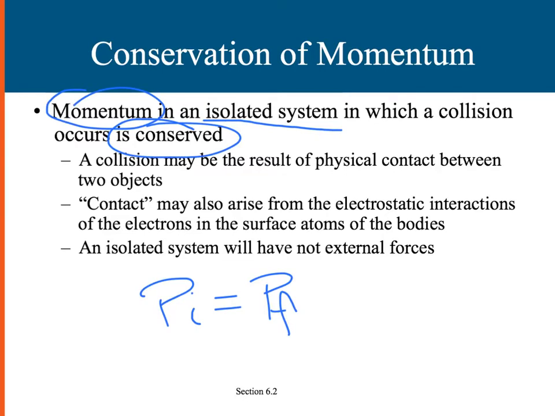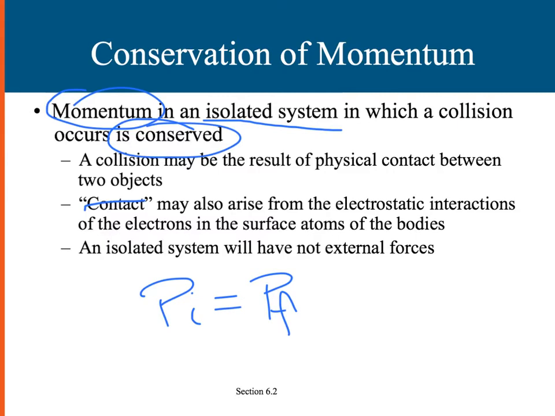A collision is just the result of physical contact between two objects, and this contact that we're speaking of can be either physical contact or it could be an electrostatic interaction of electrons in the surface of atoms of bodies, because when we view two things as being in contact, we view them macroscopically as touching when really they don't actually touch.